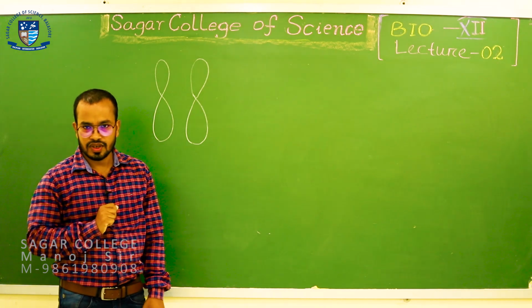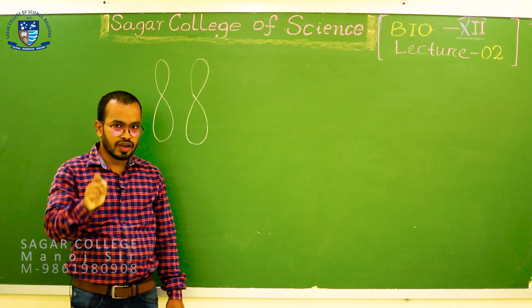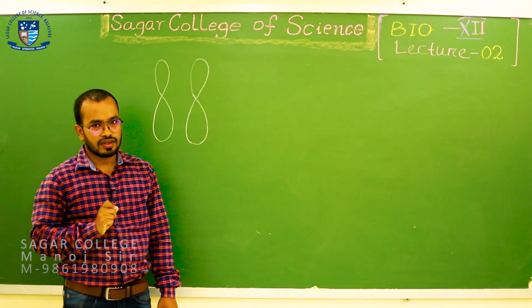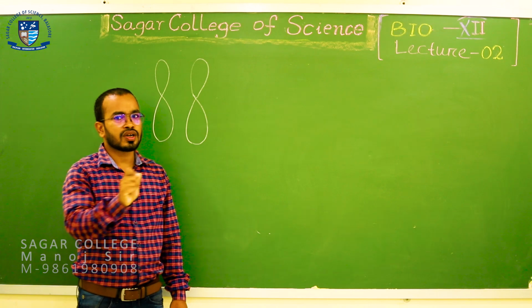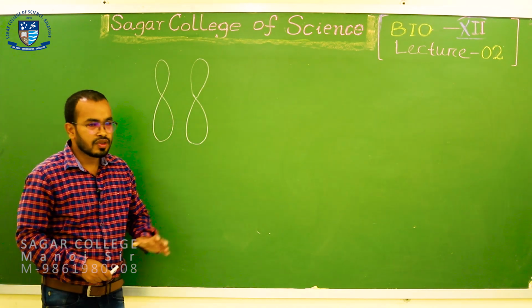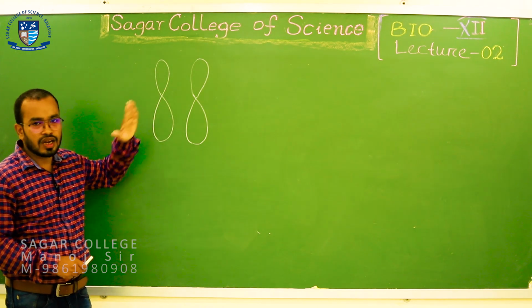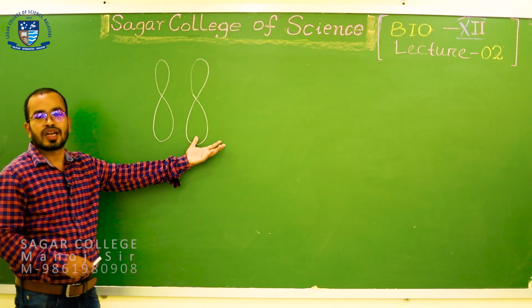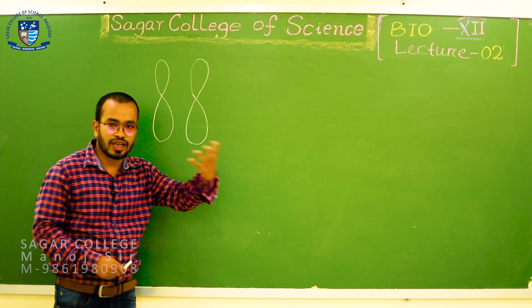Gene. So a chromosome contains several genes, that is why chromosomes are called carriers or vehicles of genes. For example, this chromosome contains several loci, and the homologous pair also contains many loci.